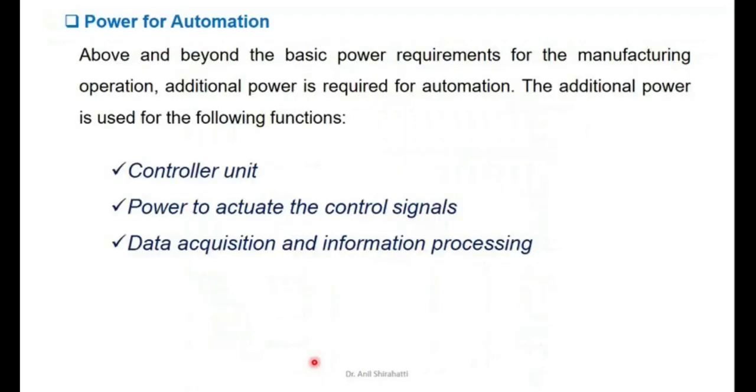So what about power for automation? Above and beyond the basic power requirement for manufacturing operation, an additional power is required for automation. The additional power is used for control unit. We need the power to actuate the control signals. We also need the power for data acquisition system and information processing system.